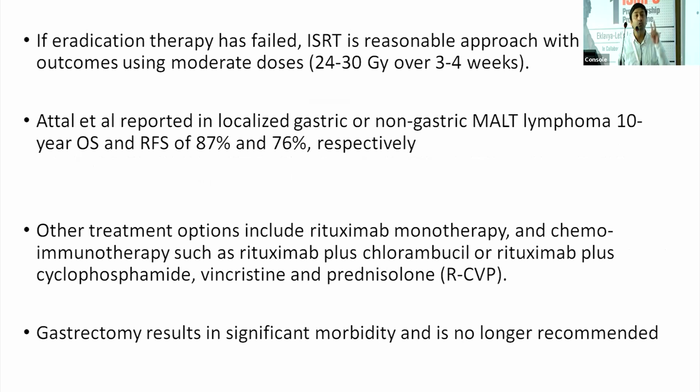And the most important of them is two treatments. Again, whenever the infectious treatment is not working out for a localized disease or maybe a widespread disease, the treatment that comes into play is twofold. For localized disease or less extensive disease, you have the options of giving IFRT, you have the option of rituximab therapy, or you have the option of surgical removal of the localized mass. So these are the options whenever you deal with a localized or less extensive disease that is not responding to the infectious agent eradication therapy. For those patients who have much more extensive disease, of course, comes the role of CIT, that's chemoimmunotherapy, which we shall be subsequently discussing.